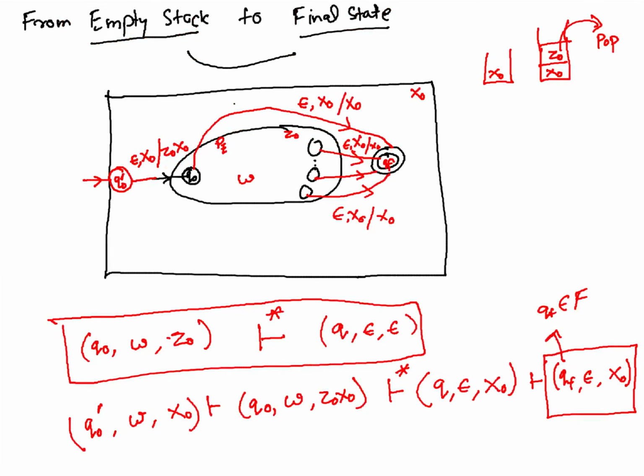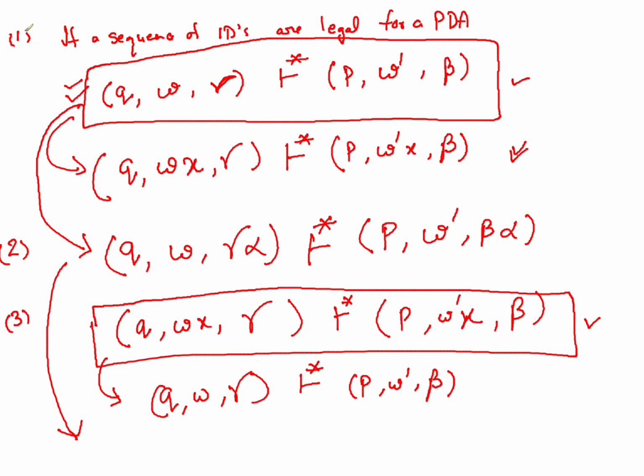If you realize that when we said that Q0 W Z0 is holding for this, so if you have something at the bottom of Z0 which is X0, it's still the same transition relationship that will hold, and that's why you got this, right? Okay, so this is the conversion from empty stack to final state. Next, let's talk about the conversion from final state to empty stack.